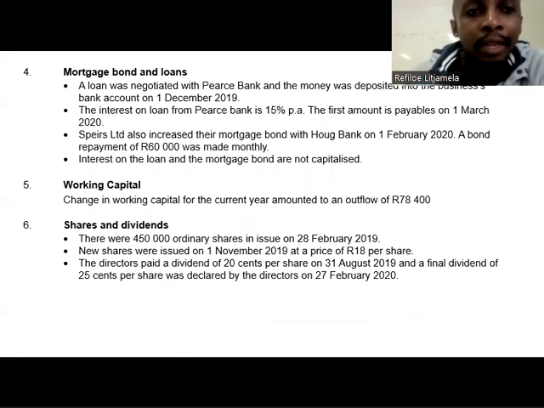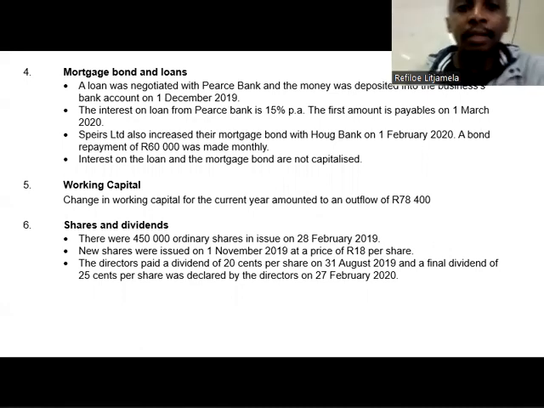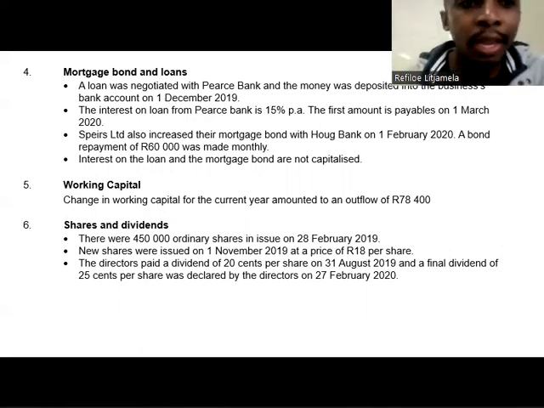They are telling us about the mortgage bond and loans, and that a loan was negotiated with Peace Bank and the money was deposited into the business's bank account on the 1st of December 2019. And then they say the interest on the loan from Peace Bank is 15% per annum.